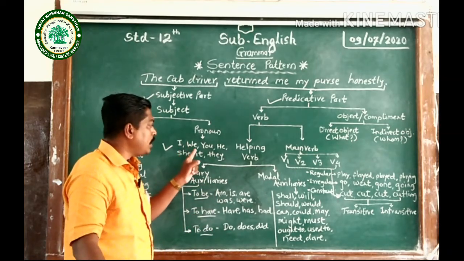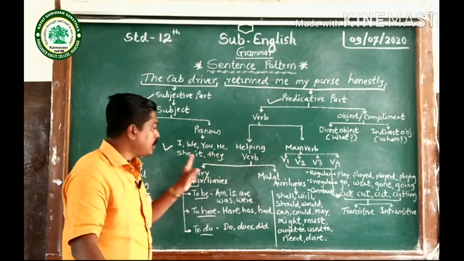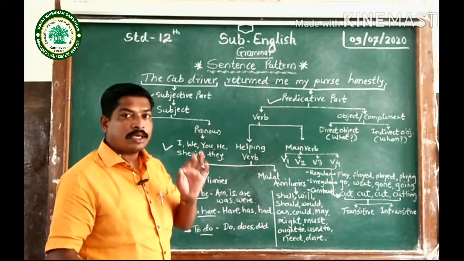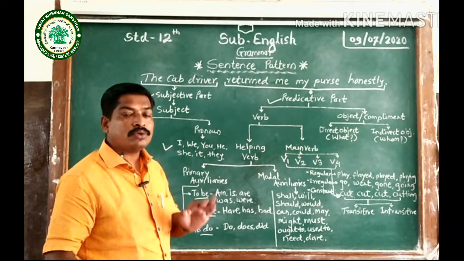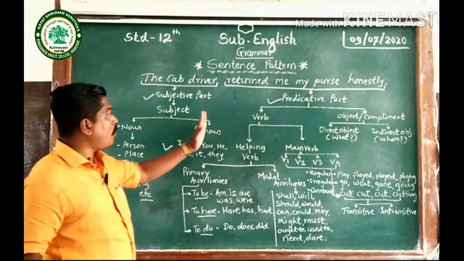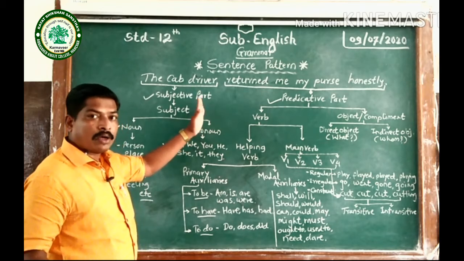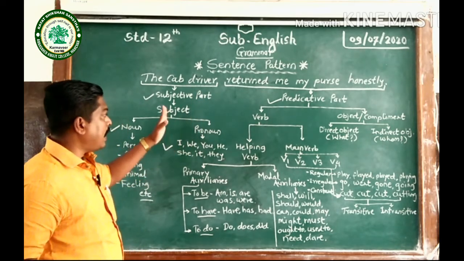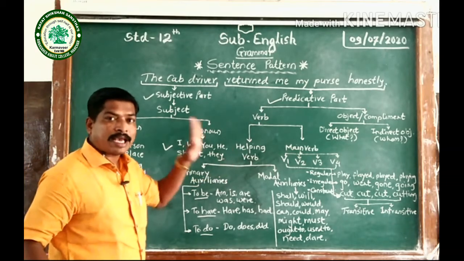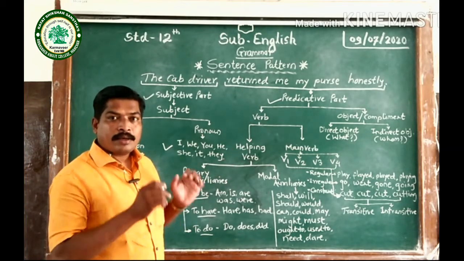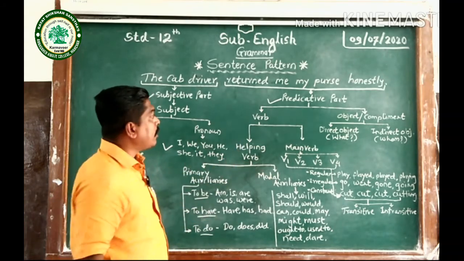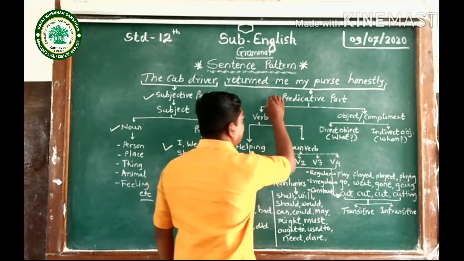So in the subjective part, nouns and pronouns can be used as the subject of the sentence.